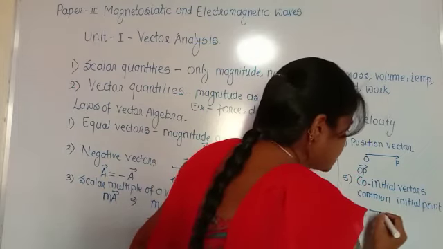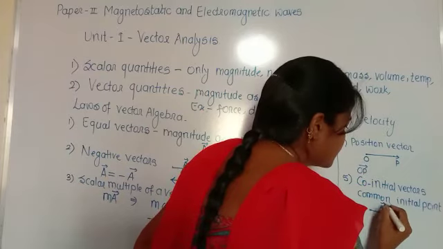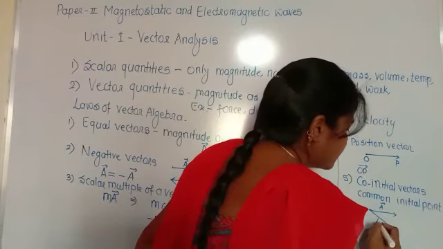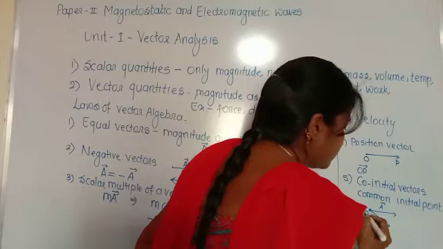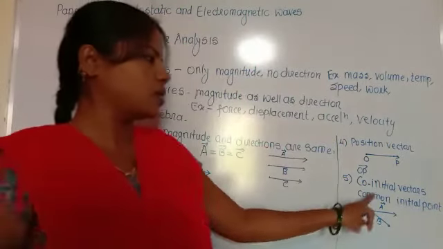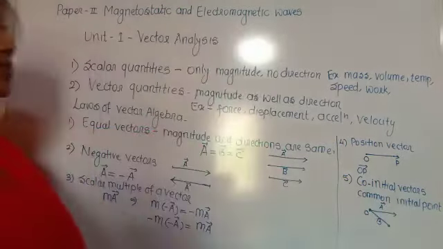If we take this vector A and here we take vector B, which have the common point O, those two vectors are called co-initial vectors.